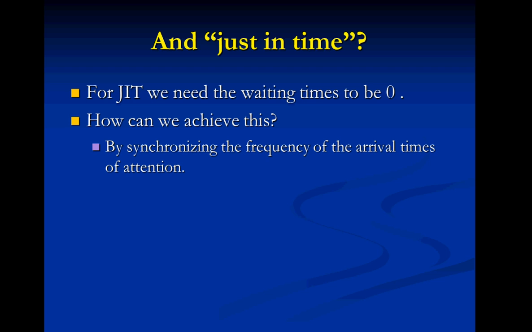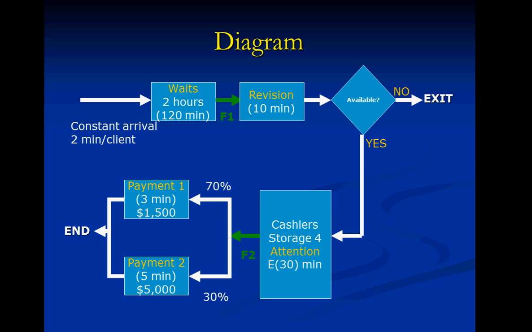And how do we do the just-in-time part? For the just-in-time, this is the easy one. We need the waiting times to be 0. We need the waiting times in the queues, in the lines, to be 0. How can we achieve this? By synchronizing the frequency of the arrival times with the attention, by making every advance in the problem equal to the arrival time. So if we go back to the diagram, we must eliminate these 2 hours of waiting.